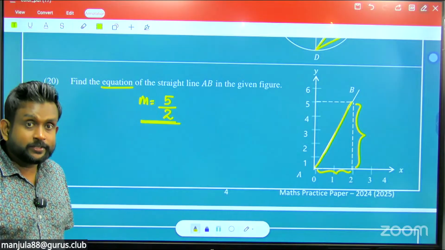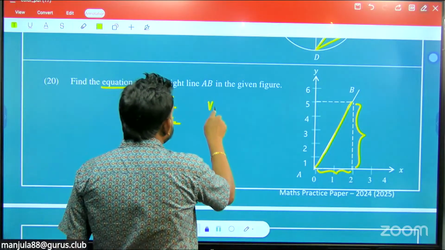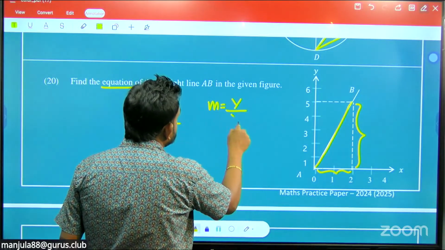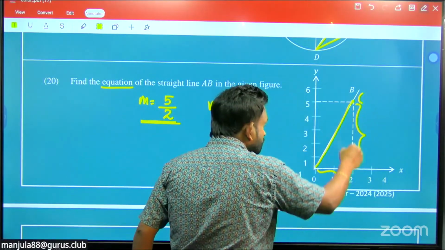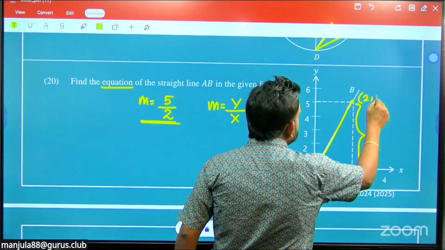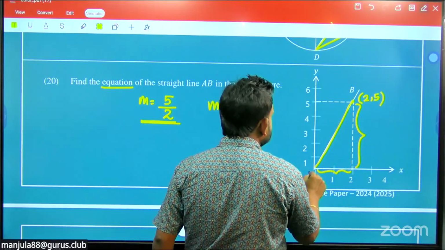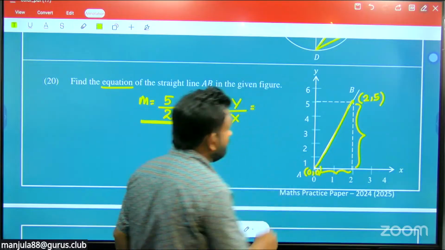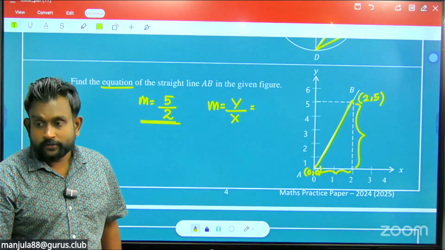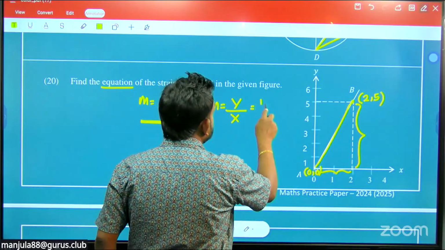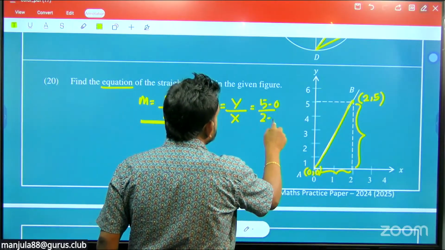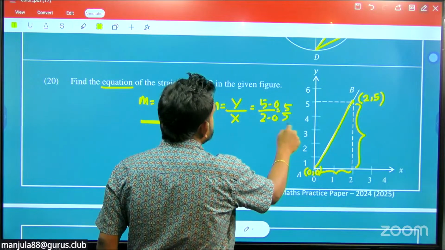The other method is just to take the y difference over the x difference. Just make these coordinates: this point is (2, 5) and the other coordinate is (0, 0). Then how to find the gradient? The y difference, 5 subtract 0, upon 2 subtract 0. So 5 upon 2 is the gradient.